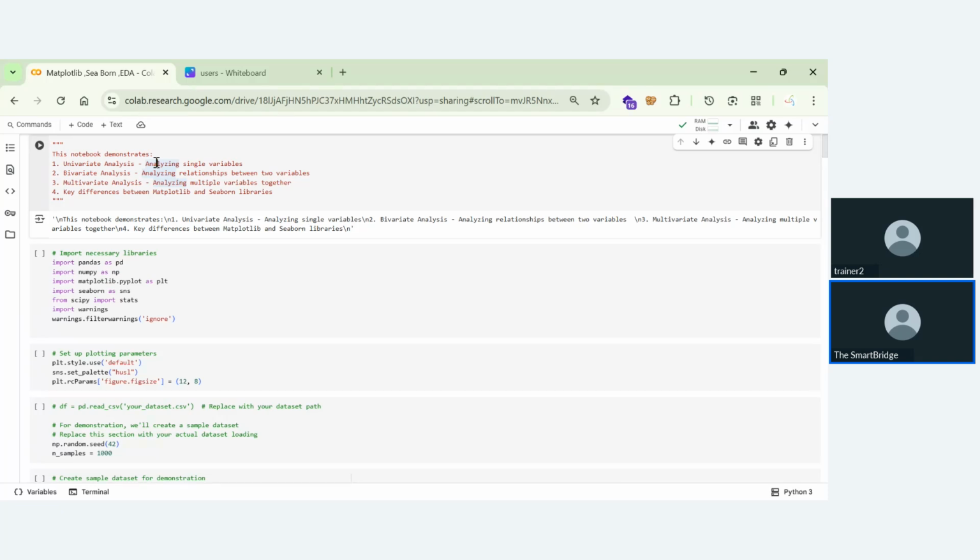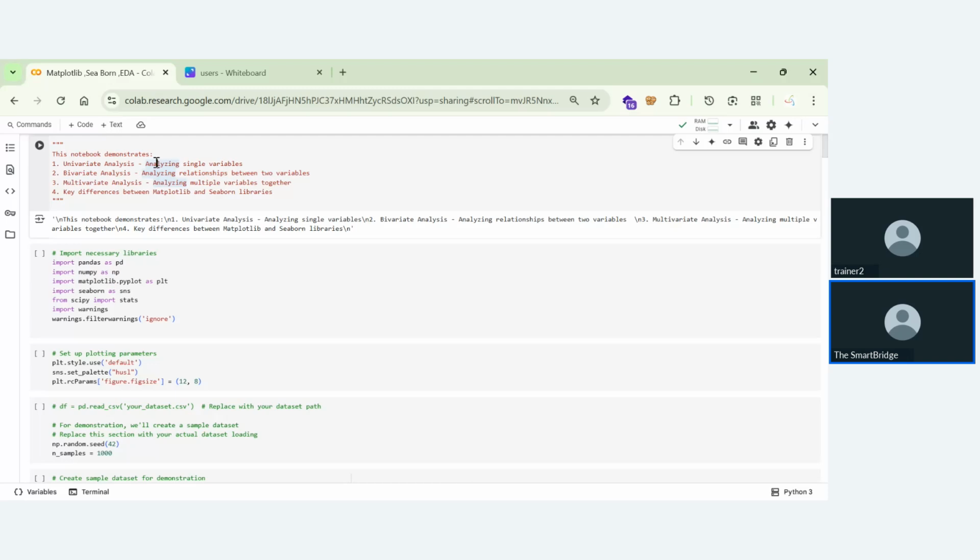Suppose in the previous table we have discounts, sales, everything. If you are performing some analysis with discount, that is called univariate. If you are performing some analysis with discounts and sales, that is bivariate. If you're performing some activity with, say, discounts, sales, and product area or something else, then it is called multivariate. So if you're performing the analysis with a single column, it comes under univariate. If you're performing the analysis with multiple columns, it comes under multivariate.